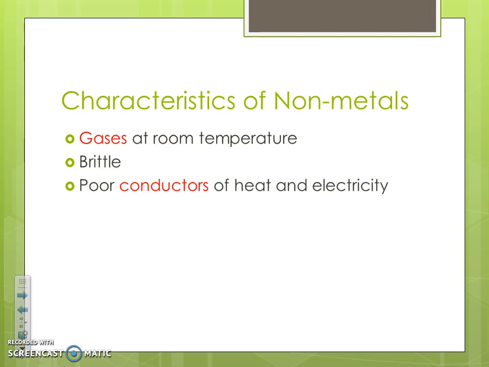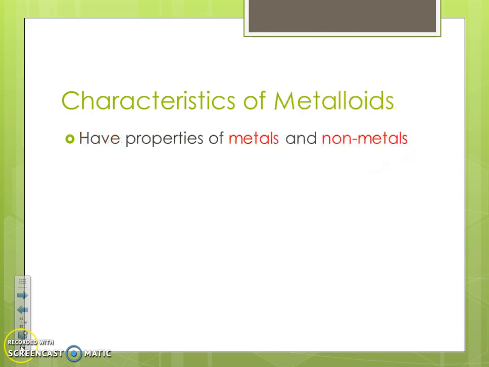All right, and then next big group, we talked about all these guys yesterday in our vocabulary. You probably had them on your quiz. But these are the nonmetals, so they're gases at room temperature, like oxygen and nitrogen. They're usually brittle, and they're not good conductors of heat and electricity. So basically the opposite of our metals.